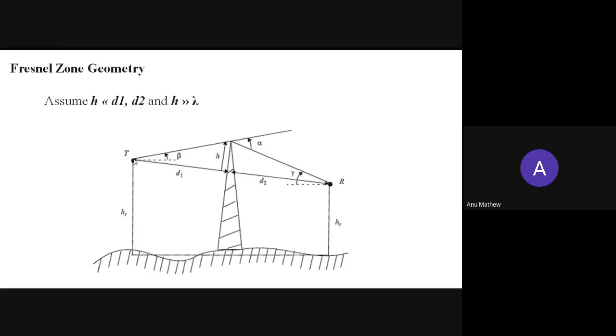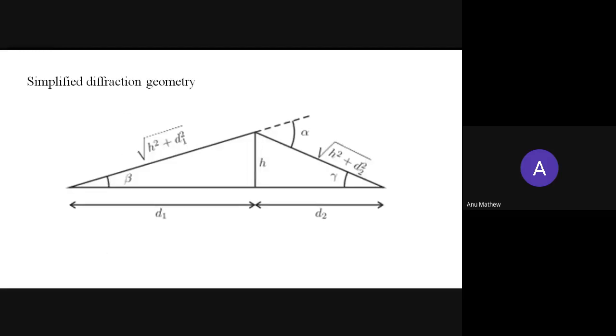So this is the path the signal travels, and this is the line of sight path. From this geometry we can find the path difference.